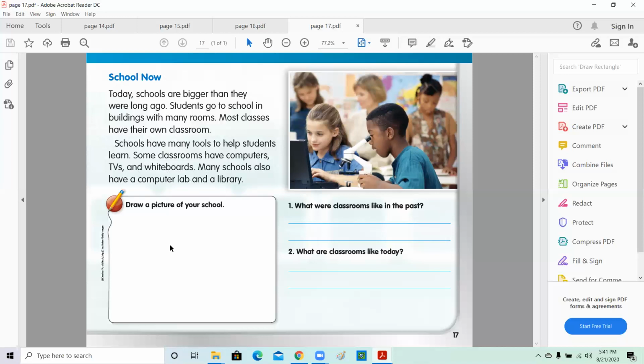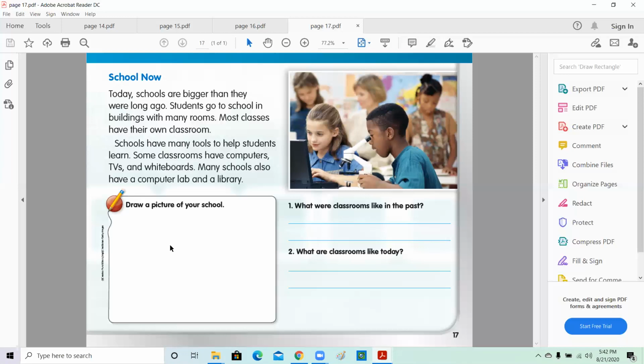Your school will be having whiteboards, TVs, computers, many school projectors, and we have even computer labs. So when we do our quizzes or when we have free time, we can use the computer lab, or we have our computers in a class. And also, if we have free time, we go to the library and you can borrow any of the books and read. But in the old days, you didn't have any of this technology.